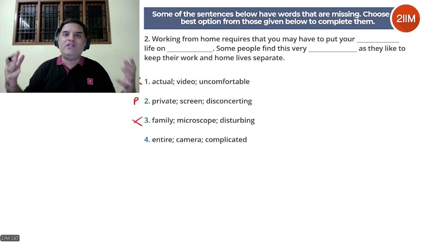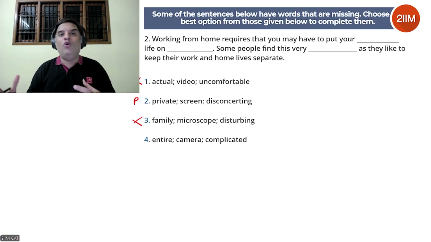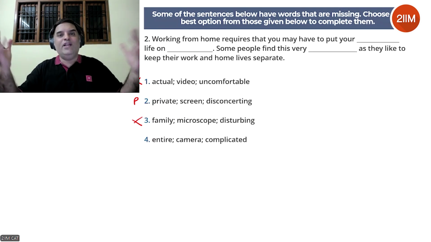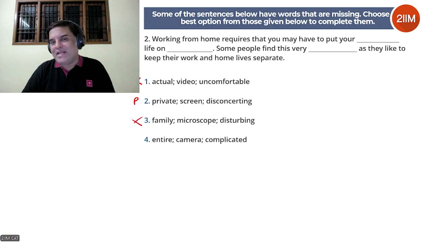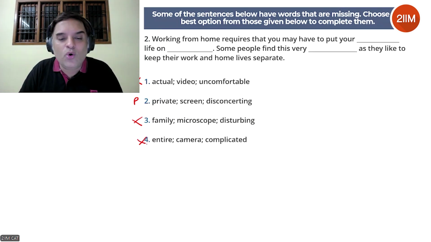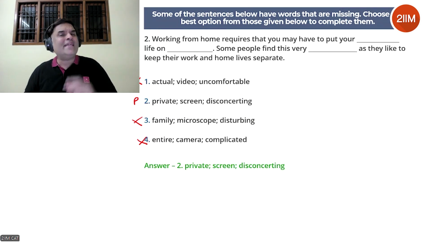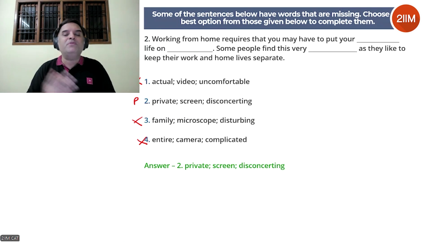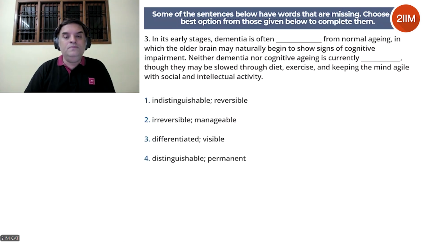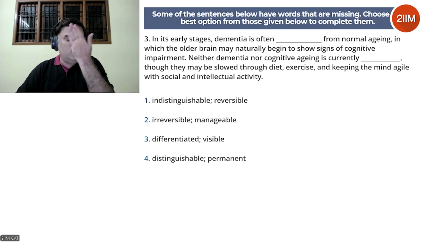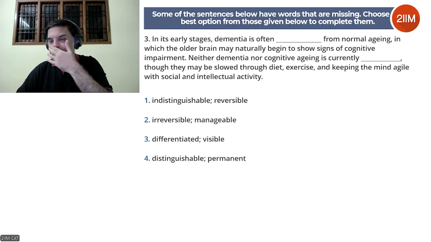Because your life is much more beyond your home and your work. When you go outside, you hang out. So entire life does not make sense. Okay, in the context, the only option that makes sense is private life on screen, and some people find this very disconcerting. This can be a little tricky question. Okay, but the only option that works is 2. Let's go to 3. Sorry. Yeah, sorry about that. Okay.